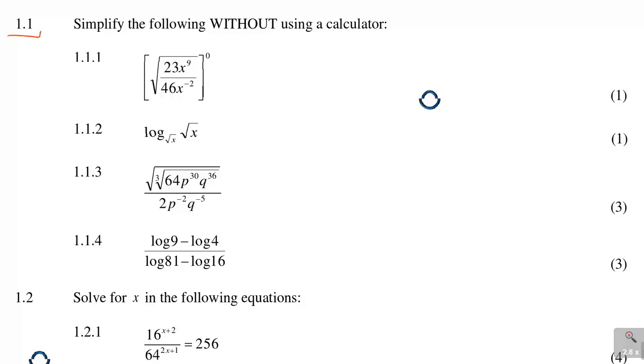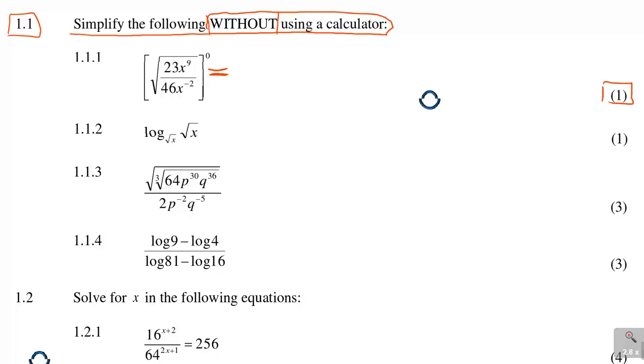It says, question 1.1, simplify the following without using a calculator. In this case, you must not use a calculator, but what I advise my students is, whenever they say don't use a calculator, take the calculator where possible and use it to find the answer, then work towards that answer. I hope you get what I'm saying. So this is 1.1, it's 1 mark.